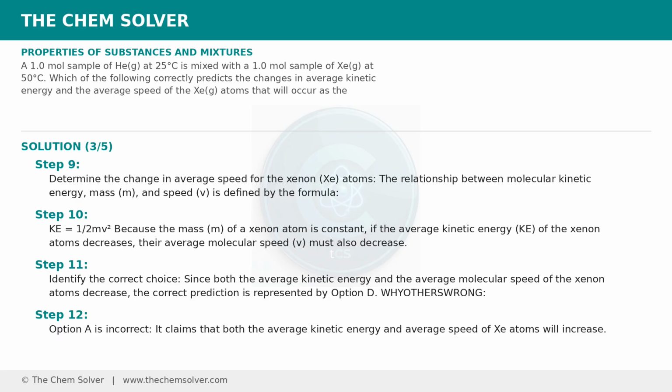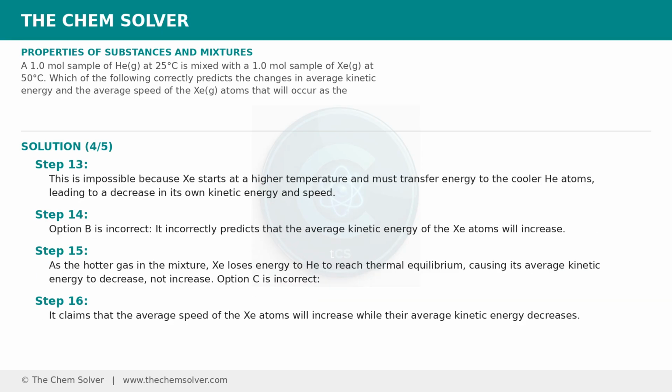Analyze the other options. Option A is incorrect. It claims that both the average kinetic energy and average speed of Xe atoms will increase. This is impossible because Xe starts at a higher temperature and must transfer energy to the cooler He atoms, leading to a decrease in its own kinetic energy and speed.